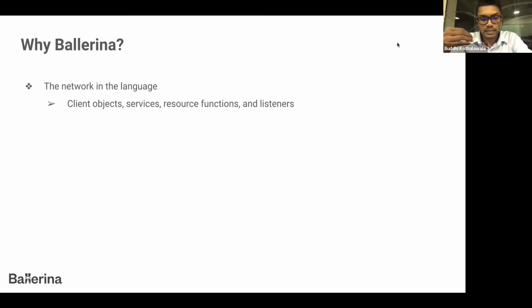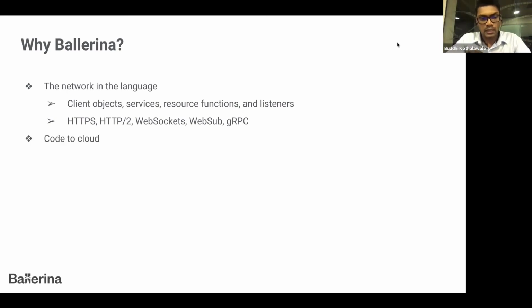These things are embedded in the language and come to you as language features. As a second point, support for HTTPS, HTTP2, WebSocket, WebSub, gRPC, and those kinds of network-related features also come with the Ballerina platform as standard libraries. Because of that, you don't have to worry about these networking concepts. You just need to worry about your application logic, and Ballerina will take care of the network-related stuff.